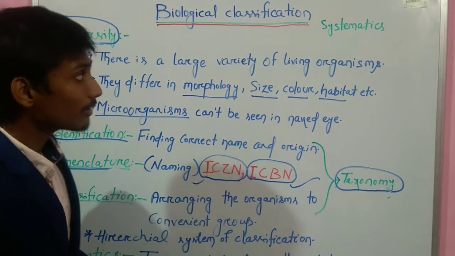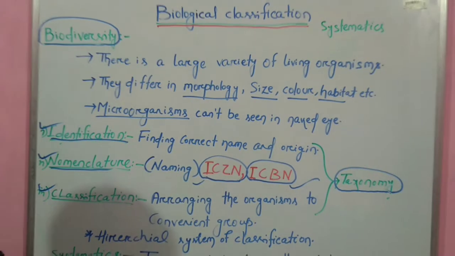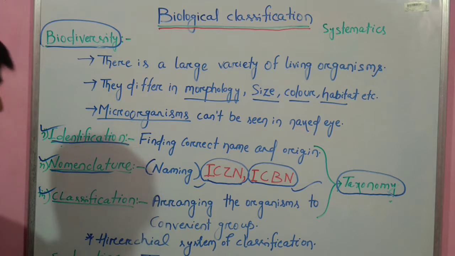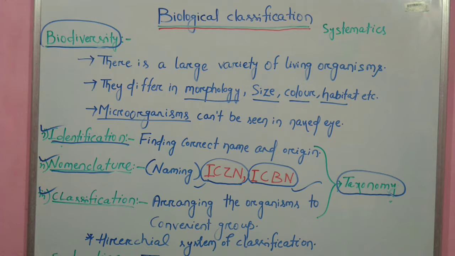That is systematics. So these are the terms related to biological classification. Now we will see in detail who made the first attempt at classification and what the attempts were.